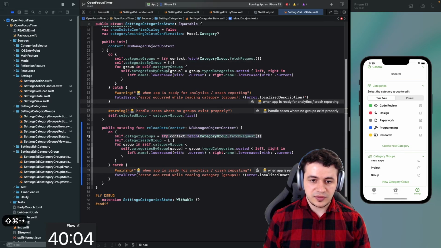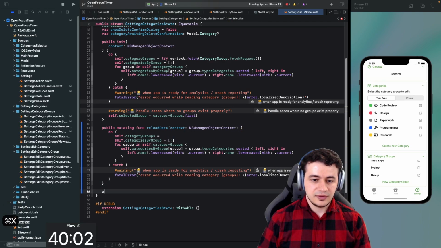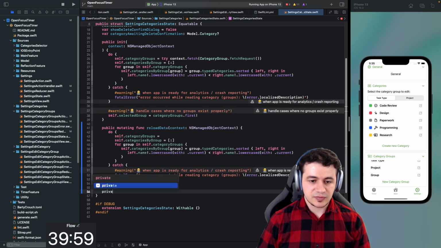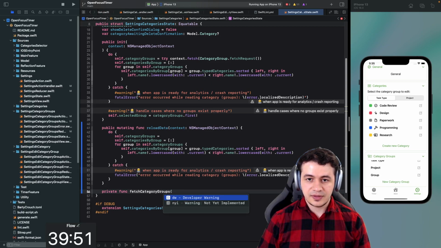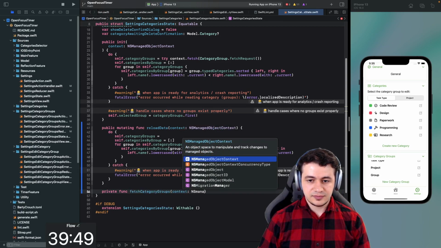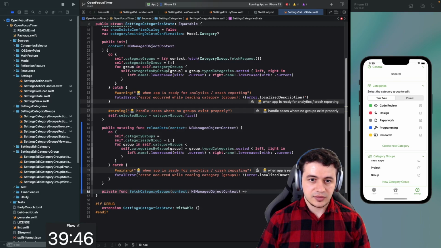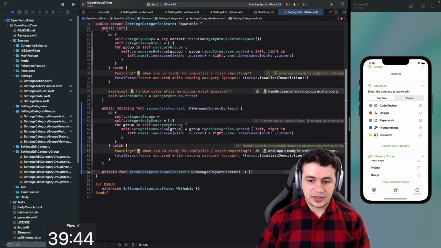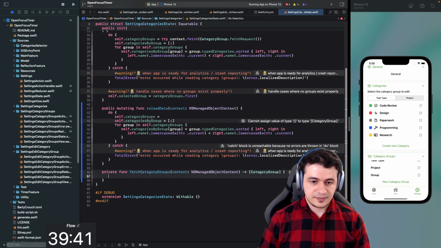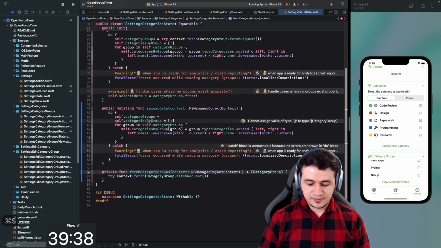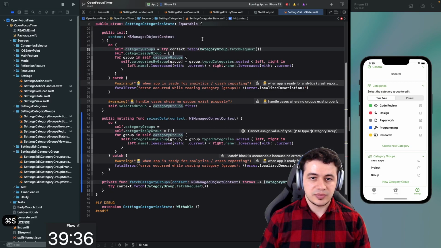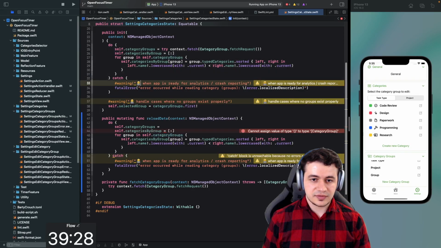So I will extract this part. This is going to be a private method. This is the fetch category groups logic, basically, from context, and it returns an array of category group. And this is throwing. Then we can basically have this try here still, or we just handle it inside there.